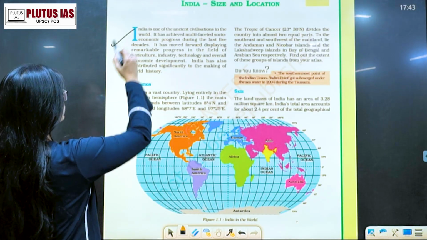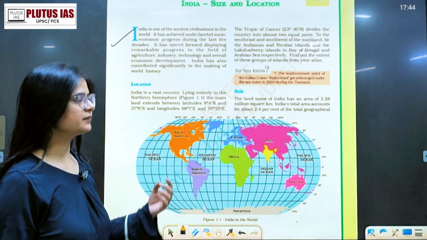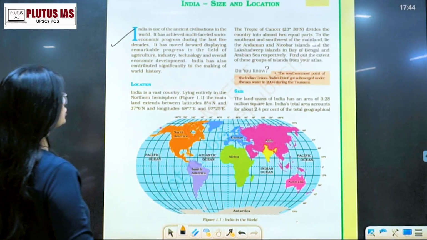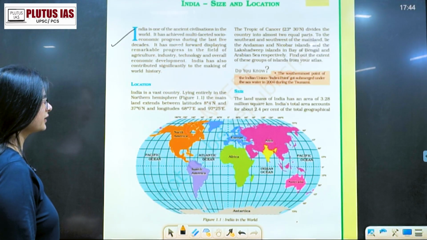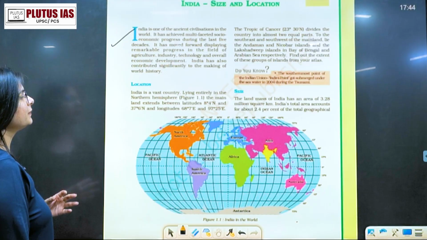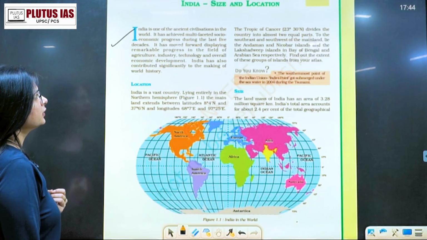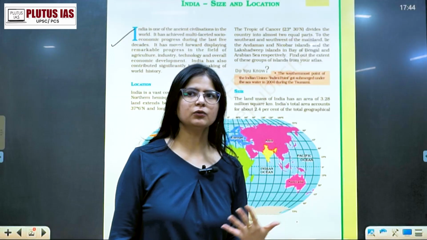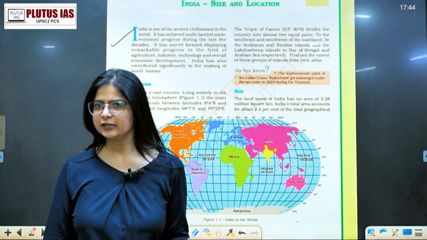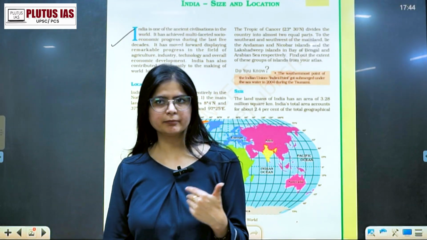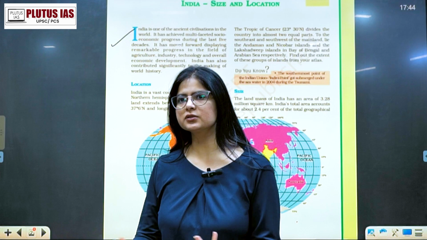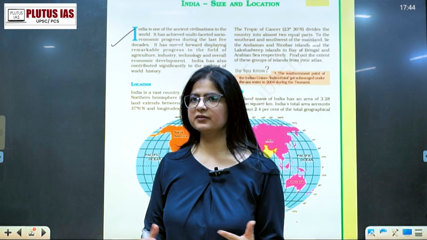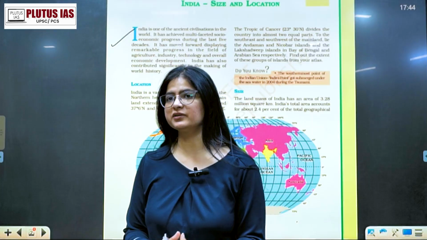That is undeniable, and we have read it so many times in different textbooks. It has achieved multifaceted socio-economic progress during the last 5 decades and has moved forward, displaying remarkable progress in the field of agriculture, industry and technology. Ancient India has been remarkably well known across the globe for its uniqueness, for example its agriculture and its different dynasties.